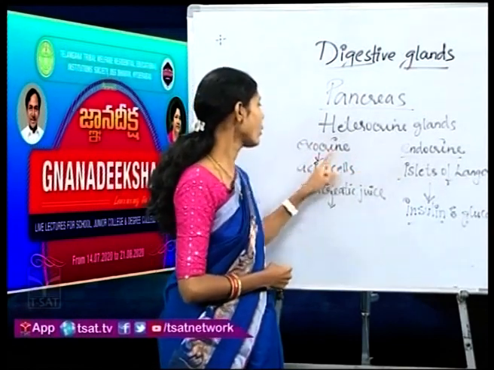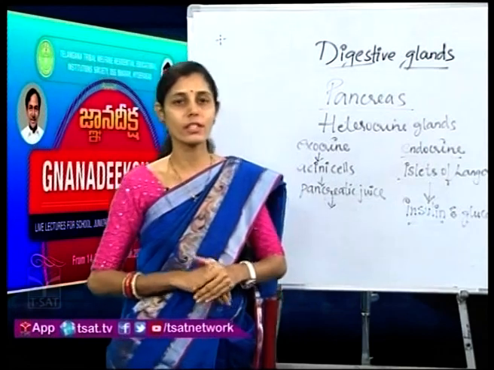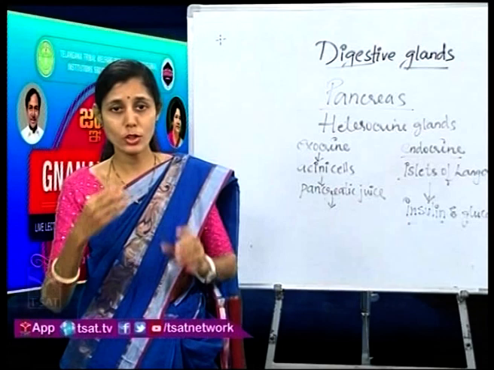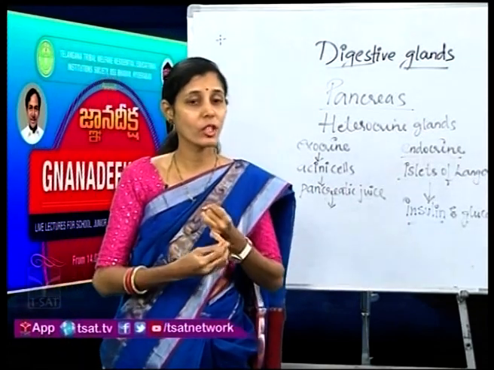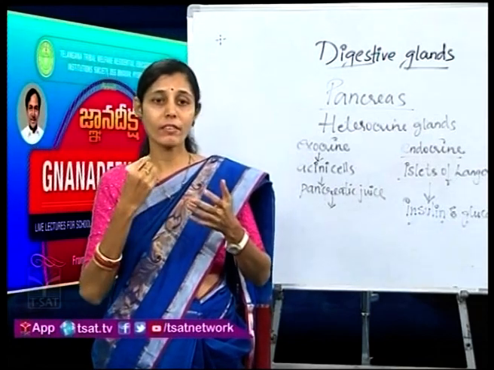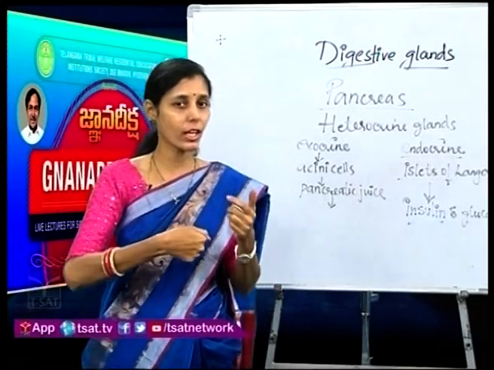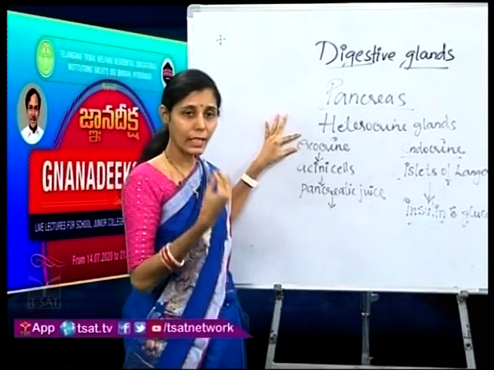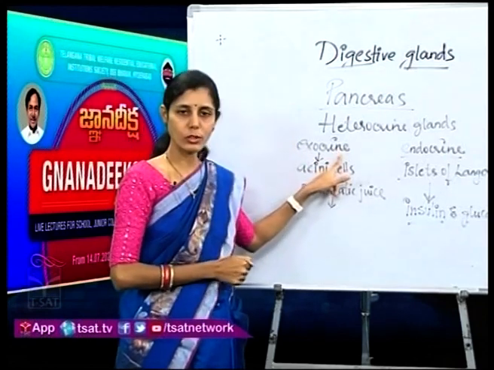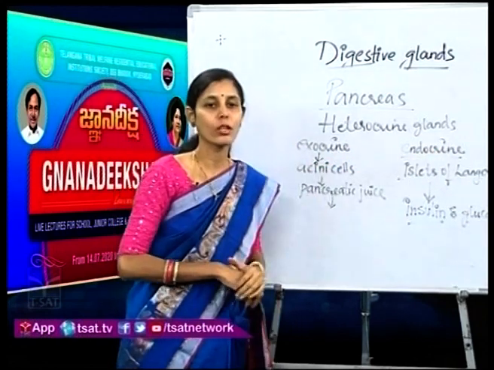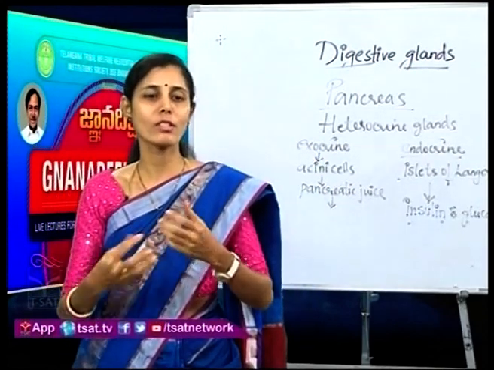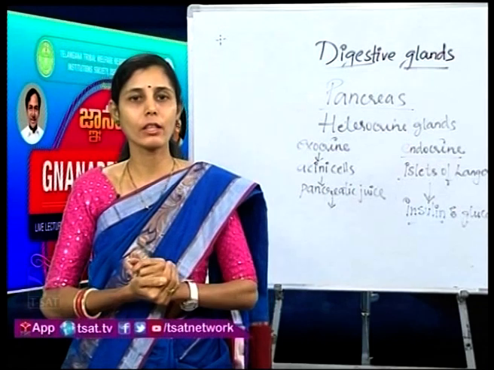Do you remember, children, what we mean by exocrine and endocrine glands? You have already studied in your school. Exocrine glands are the glands which release their secretions through ducts. We have seen bile juice having the bile duct, pancreatic juice having the pancreatic duct, salivary glands having the salivary duct. So, the glands which release their secretions through ducts or pipe-like structures are called exocrine glands. And endocrine glands are those which secrete their hormones directly into the blood.